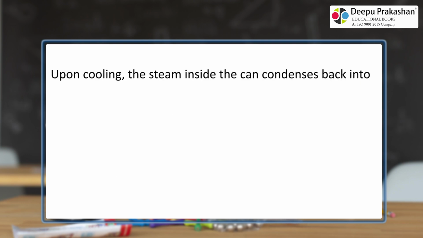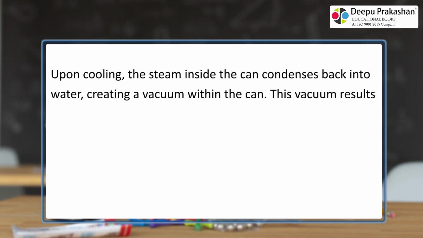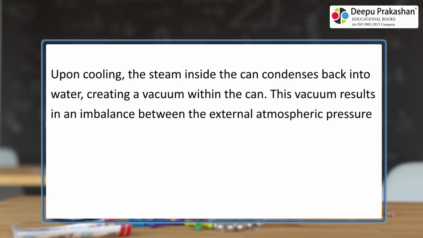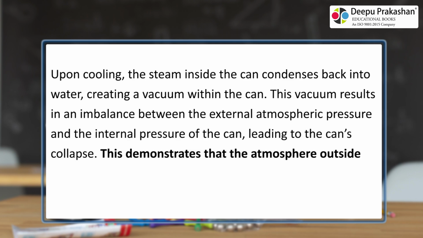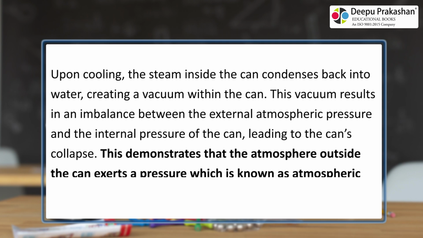Upon cooling, the steam inside the can condenses back into water, creating a vacuum within the can. This vacuum results in an imbalance between the external atmospheric pressure and the internal pressure of the can, leading to the can's collapse. This demonstrates that the atmosphere outside the can exerts a pressure which is known as atmospheric pressure.